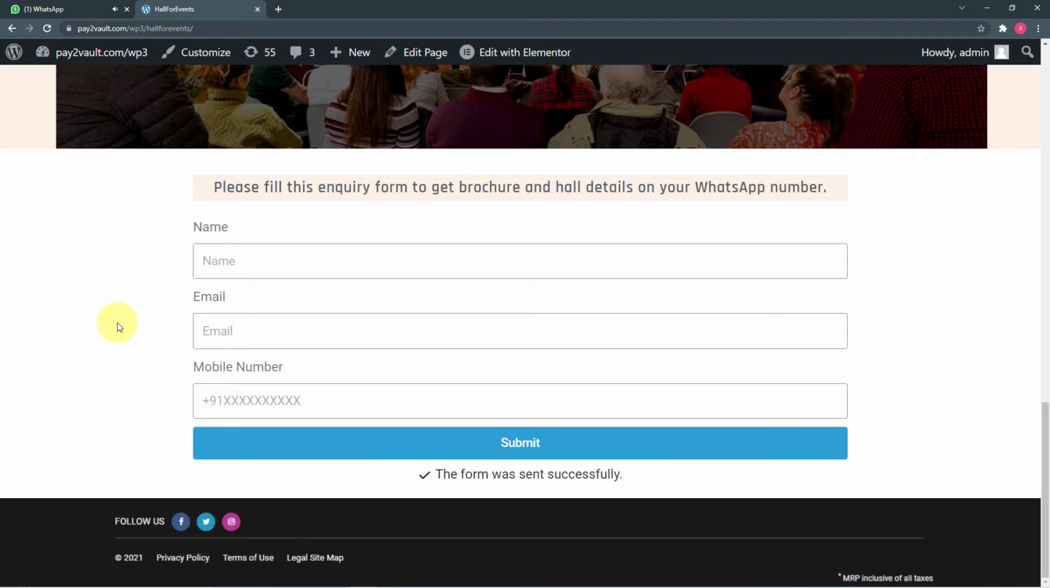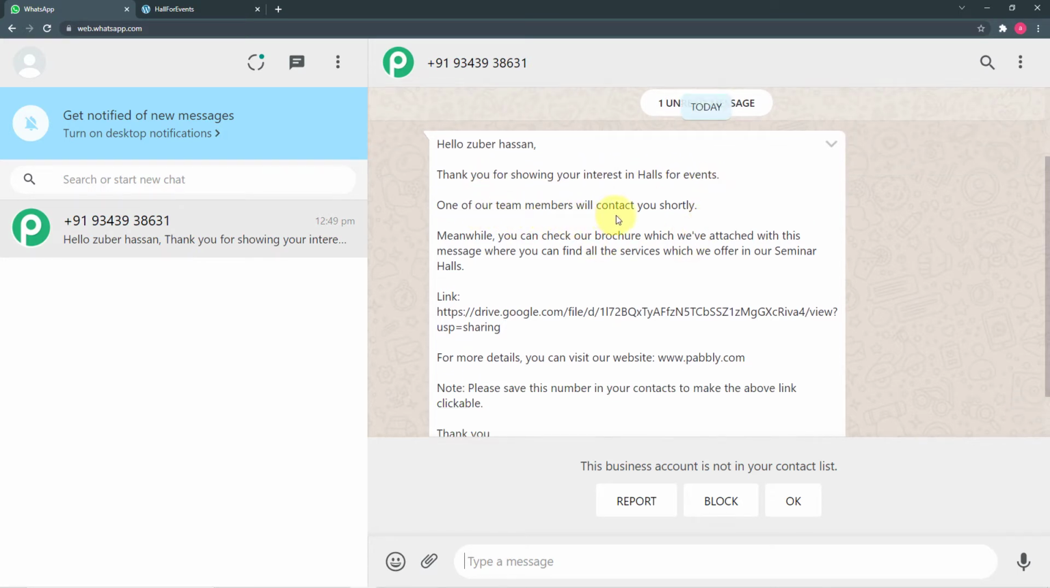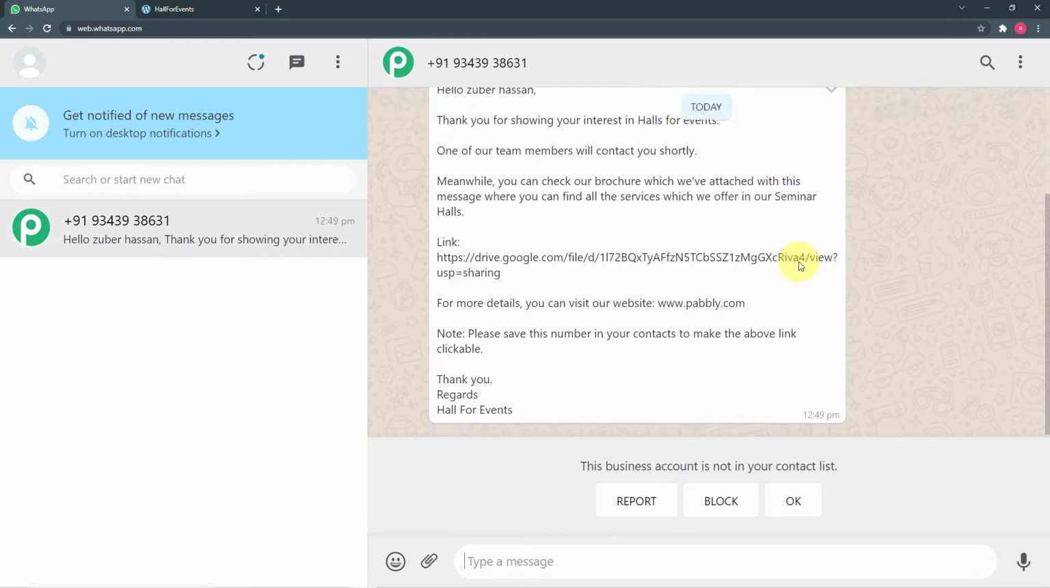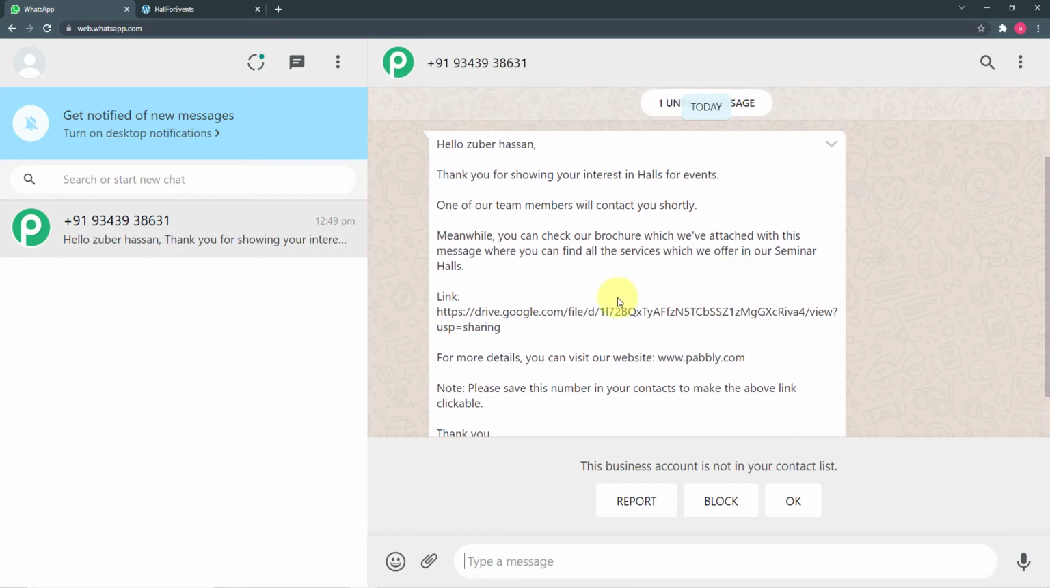That means the form is submitted, and we have received a new message also in the WhatsApp. Let's check. And the message is this. Okay, hello Zubair Hassan, thank you for showing your interest in halls for events. One of our team members will contact you shortly. Meanwhile, you can check our brochure which we have attached with this message, where you can find all the services which we offer in our seminar halls. So this is the kind of message the person is going to receive who fills the inquiry form, and let us check the link also.